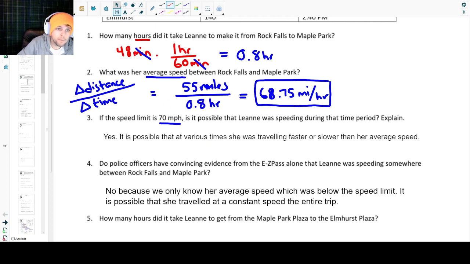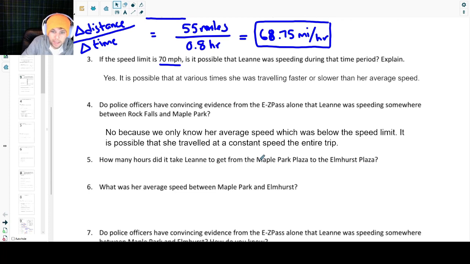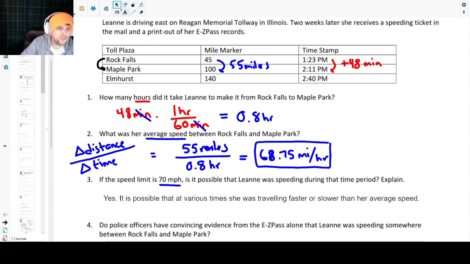All right, let's go ahead and move forward here. How many hours did it take Leanne to go from Maple Park Plaza to Elmhurst Plaza? So we're going to look at that second leg of her trip, and we're also going to calculate the average speed between there. So we're going to do kind of the same thing that we just did, but we're going to be looking at this next section of the trip.